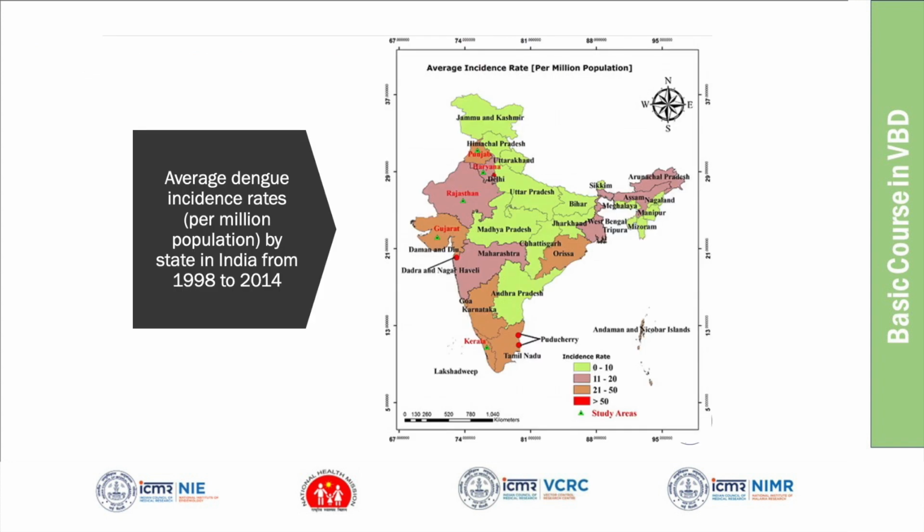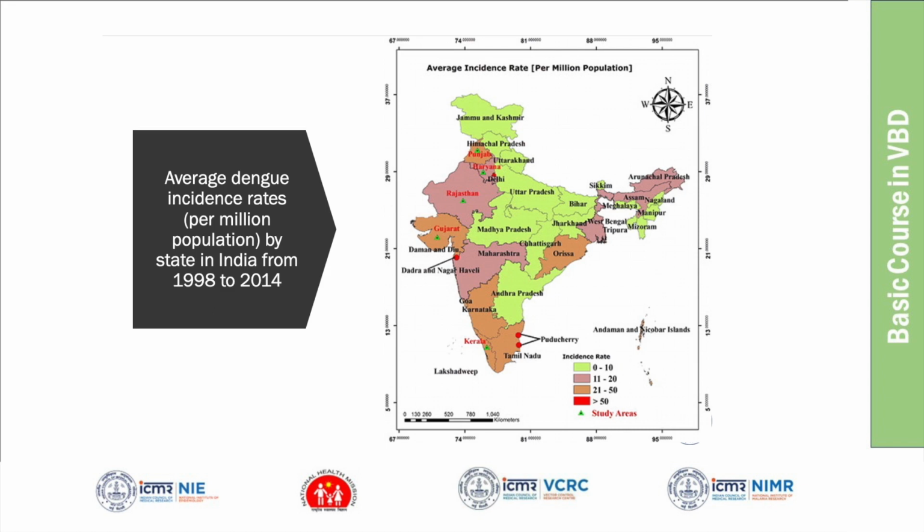So again, this is from a study from India, which looked at the average incidence rate of dengue among the reported cases from 1998 to 2014. In India, it's very similar to the IDSP reports.